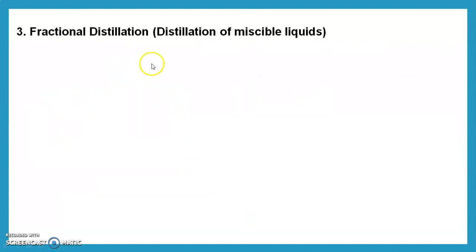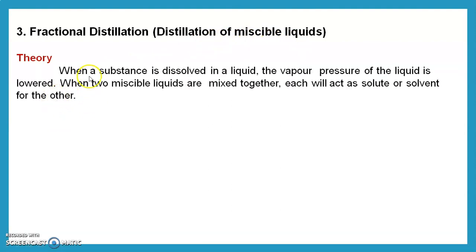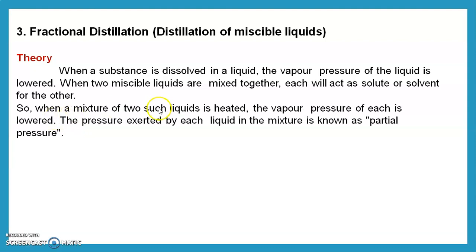Then the next is fractional distillation, also known as the distillation of miscible liquids. Theory behind it: when a substance is dissolved in a liquid, the vapor pressure of the liquid is lowered. When two miscible liquids are mixed together, each acts as a solute or solvent for the other. So when the mixture is heated, the vapor pressure of each is lowered.